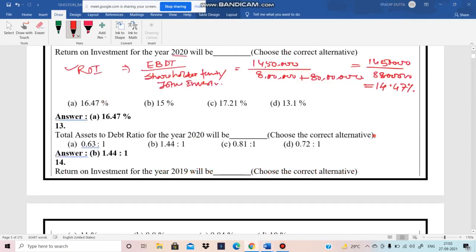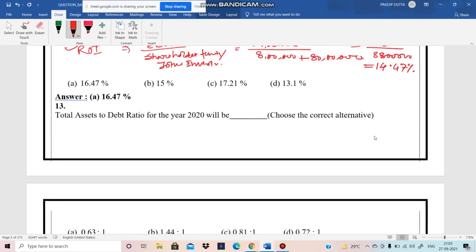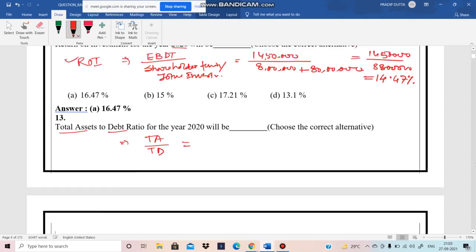Now number 13, total asset to debt ratio. Total asset to debt ratio means, simple, in questions the answer: total assets by total debts. So our total asset is how much?